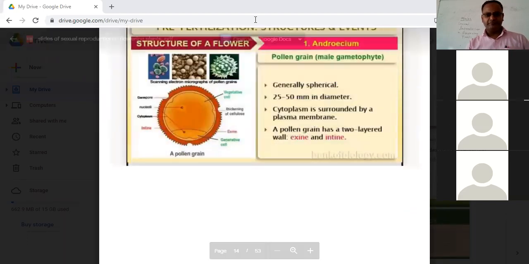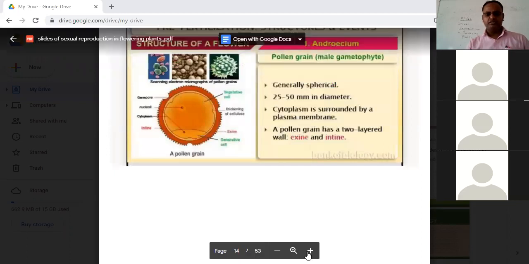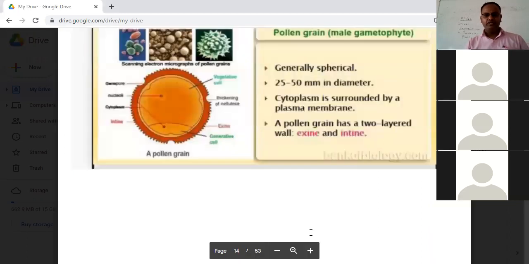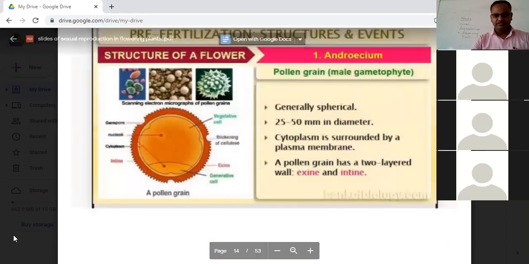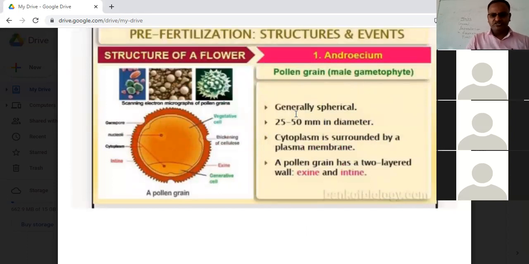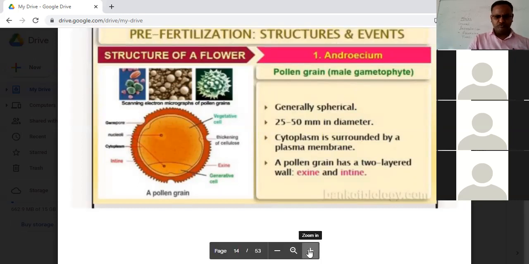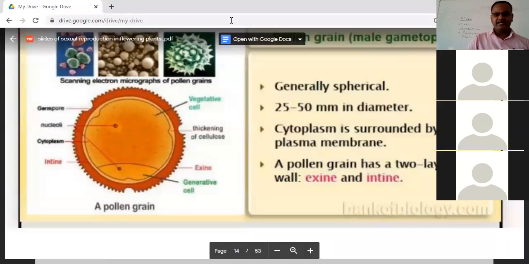Now remember, students, whenever we talk about the male gamete, we have to discuss in detail the reference of the pollen grain also. The male gametophyte, which is the pollen grain, is generally spherical, and the cytoplasm is surrounded by the plasma membrane. The pollen grain has 2 layers, the outer exine and the inner intine. Let me zoom in more. You can see in this diagram, first we will talk about the two layers. This one is the intine and the outer one is the exine.